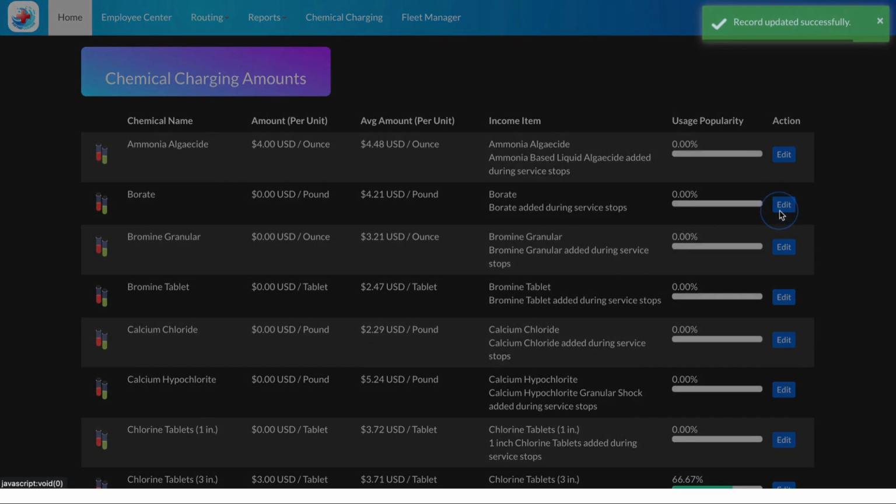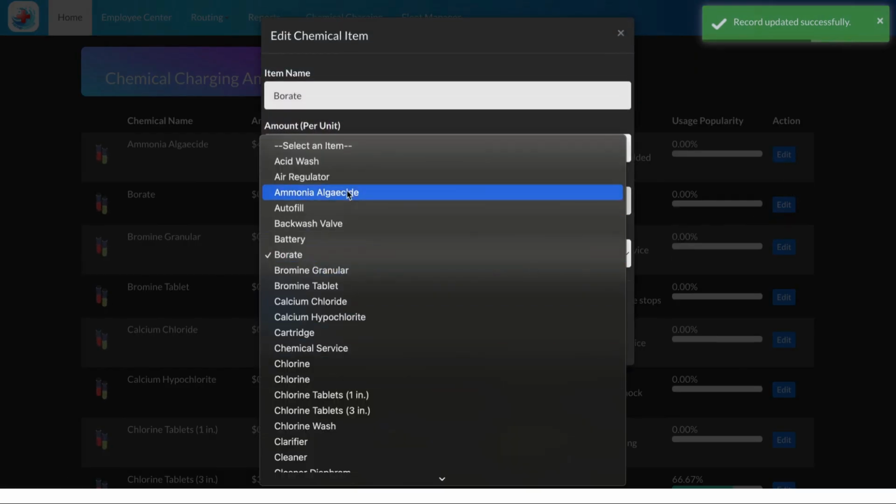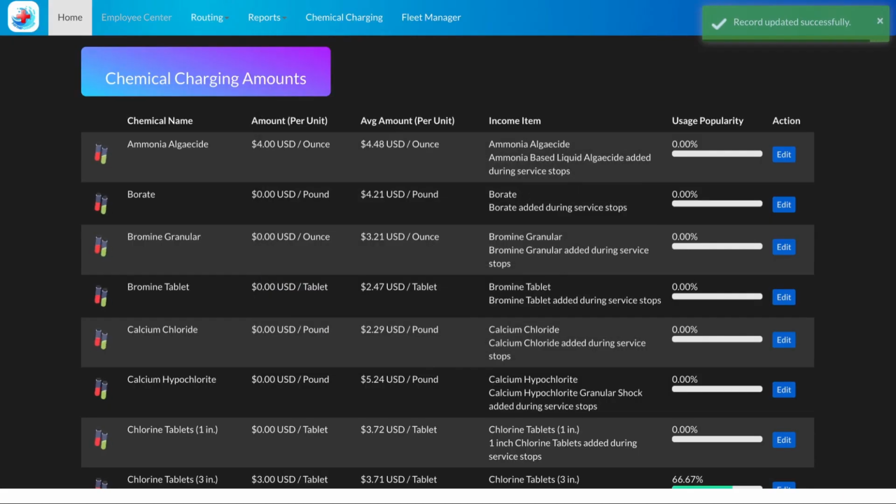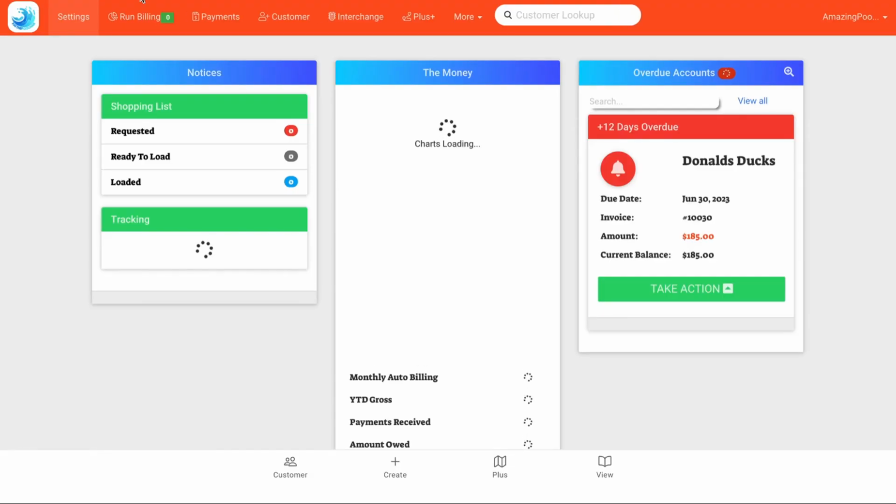One thing to keep in mind here is that you can't change the income item, but we do recommend keeping it the same name so you're not confused when you run a bill at the end of the month, because this income item name is what's going to populate onto that bill. So we'll click save and we'll go back home.